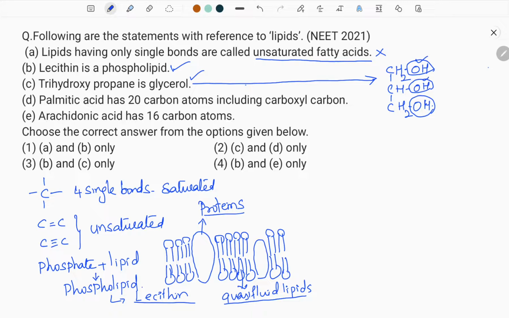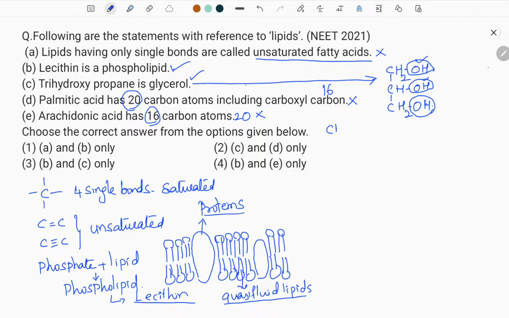Then, palmitic acid has 20 carbons. It's wrong. Palmitic acid has 16 carbons. So this is wrong. Arachidonic acid has 20 carbons. This is also a wrong statement. How can we write it? The molecular formula of palmitic acid.